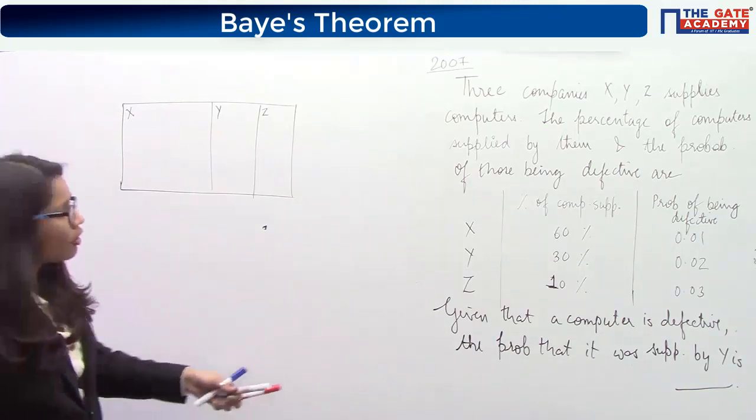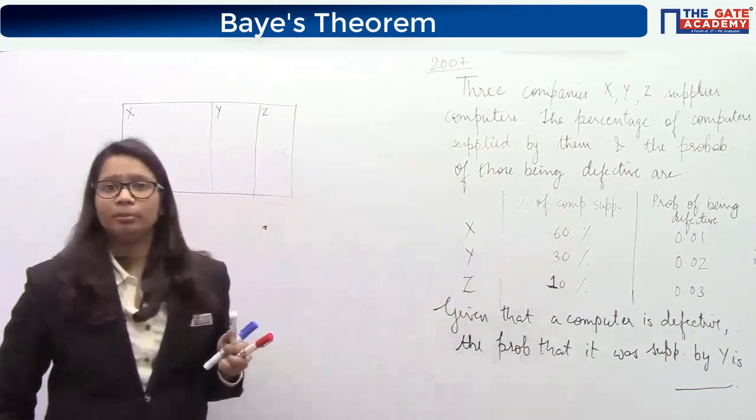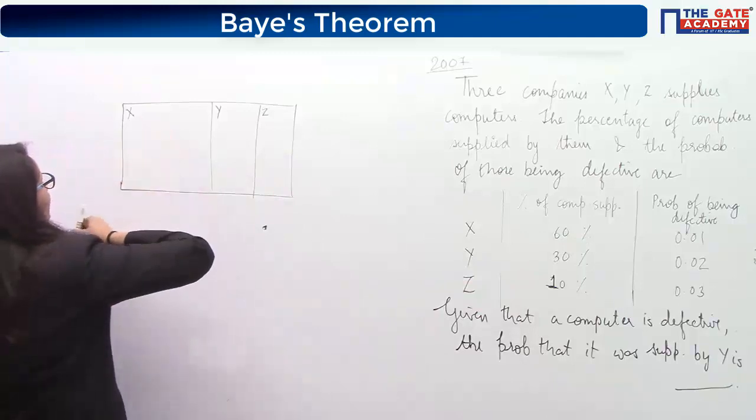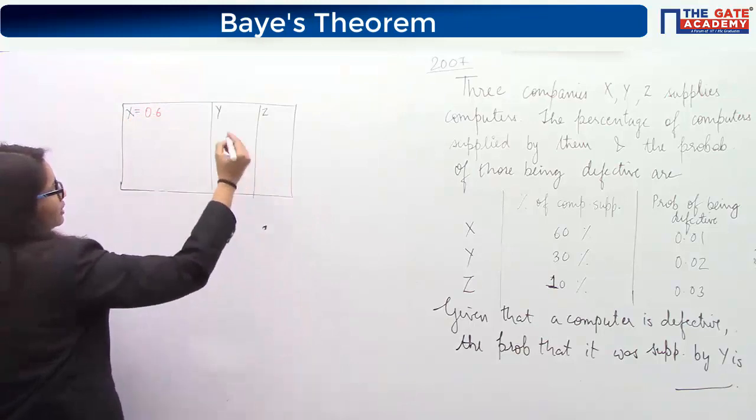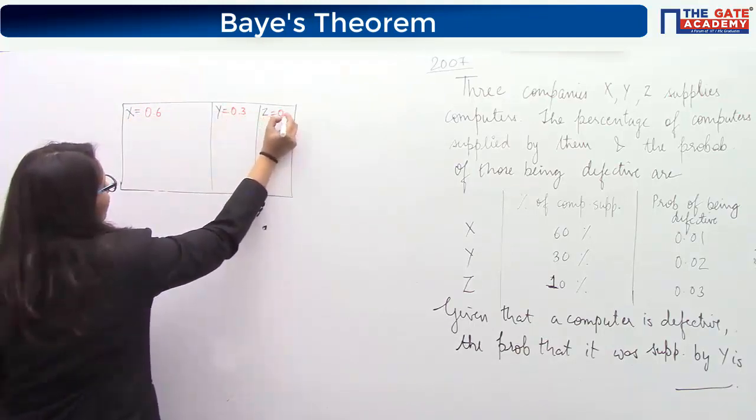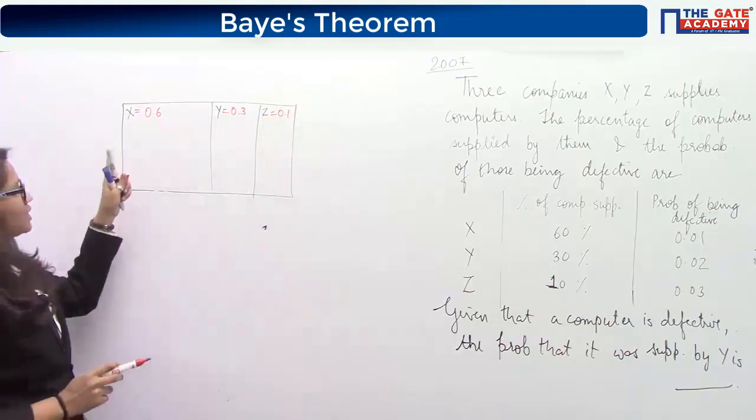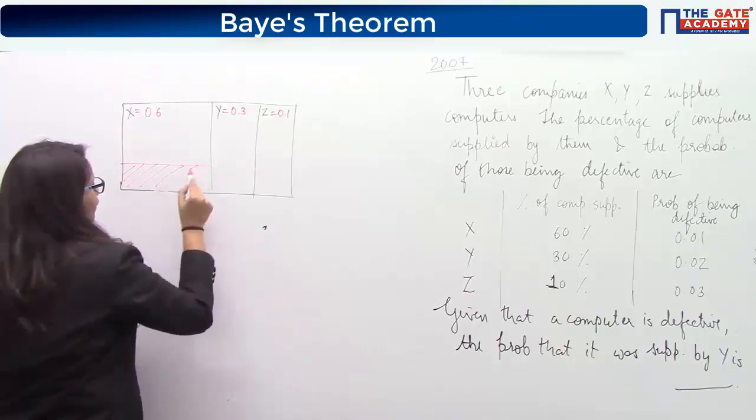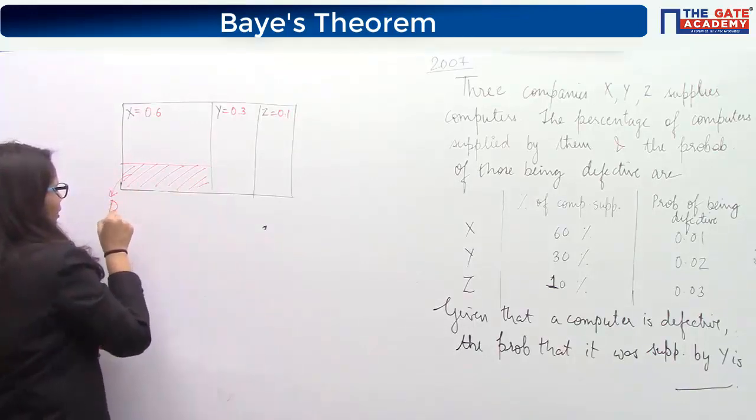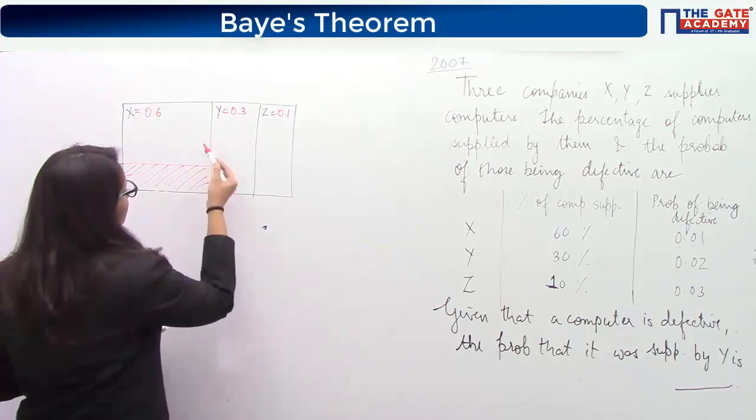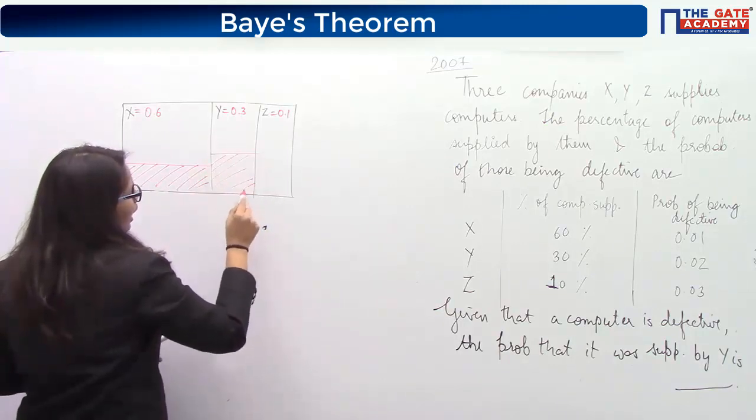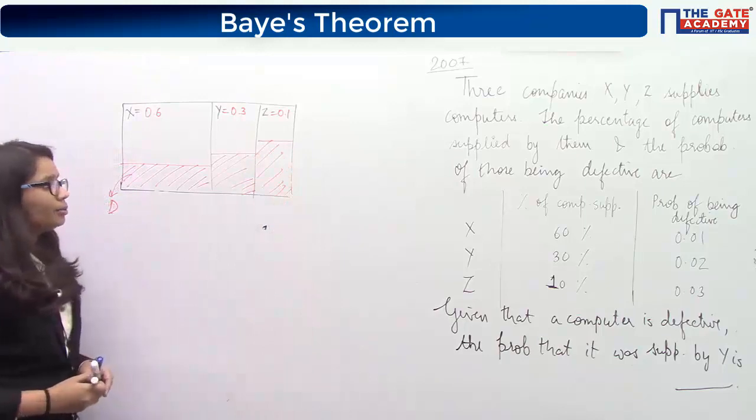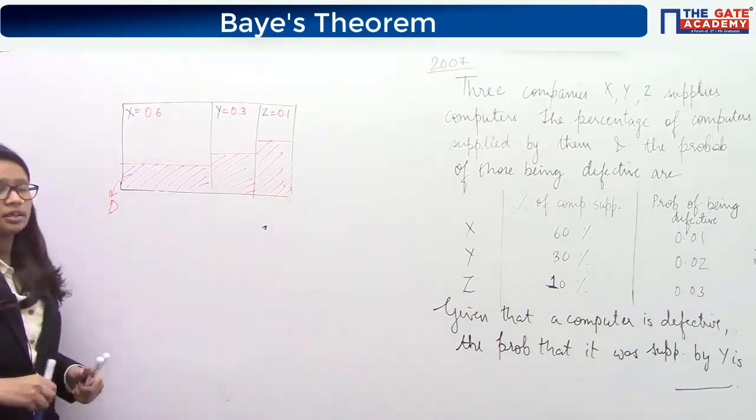Now it has been given that of this 60%, 0.01 probability is there that they will be defective. Okay, so if I talk about the probability, this is 0.6 because 60%, this is 0.3 and this is 0.1. Now the 0.01 region will be of the defective ones, so this is denoting the defective part. Again for Y it is 0.02, and for this one it is 0.03.